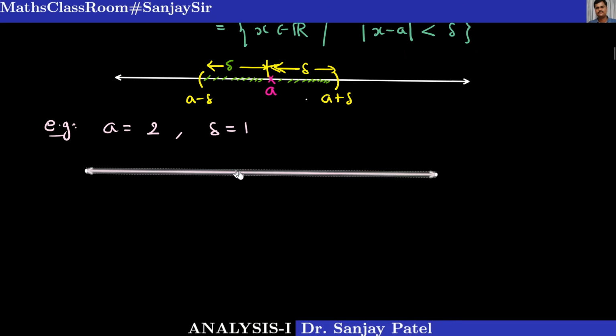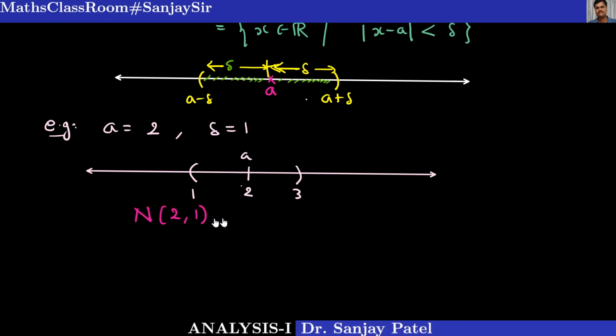Suppose 2 is somewhere here. This is my point a equal to 2, and 2 plus 1 will be somewhere here, that is 3, and 2 minus 1 is somewhere here, that is 1. So the symbol N(2, 1) is nothing but 2 minus 1 and 2 plus 1, that is (1, 3). So all points between 1 and 3 are elements of our set N(2, 1).